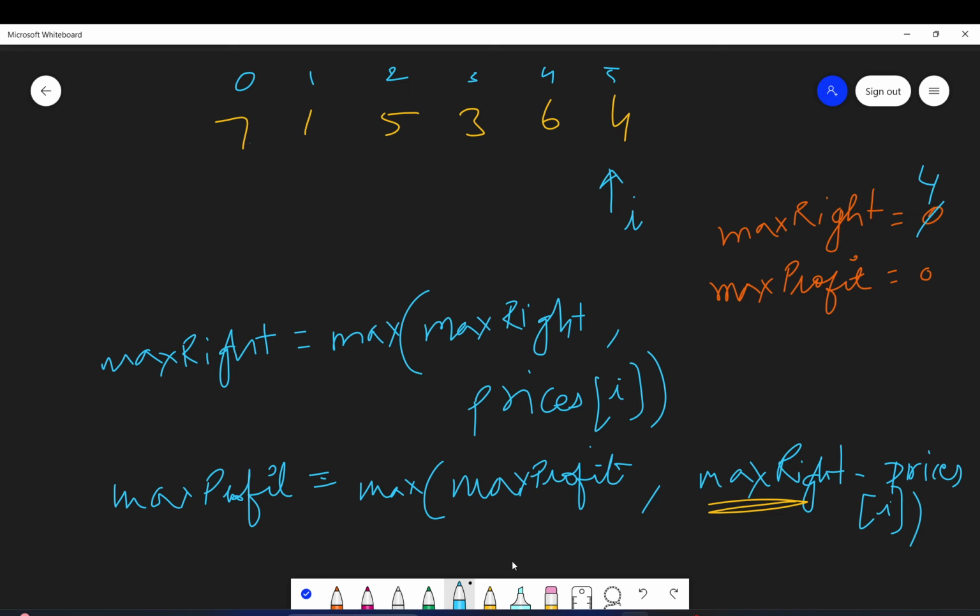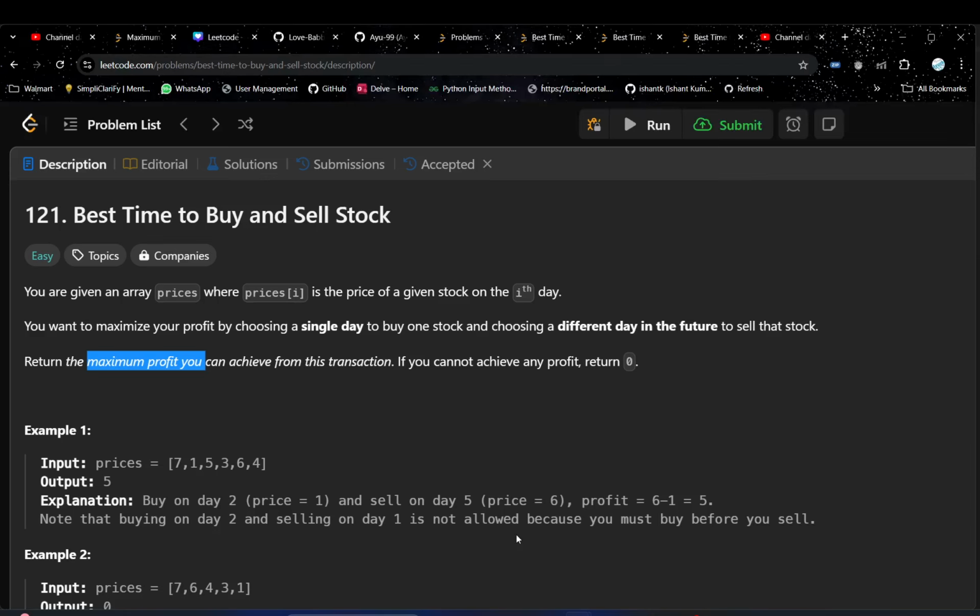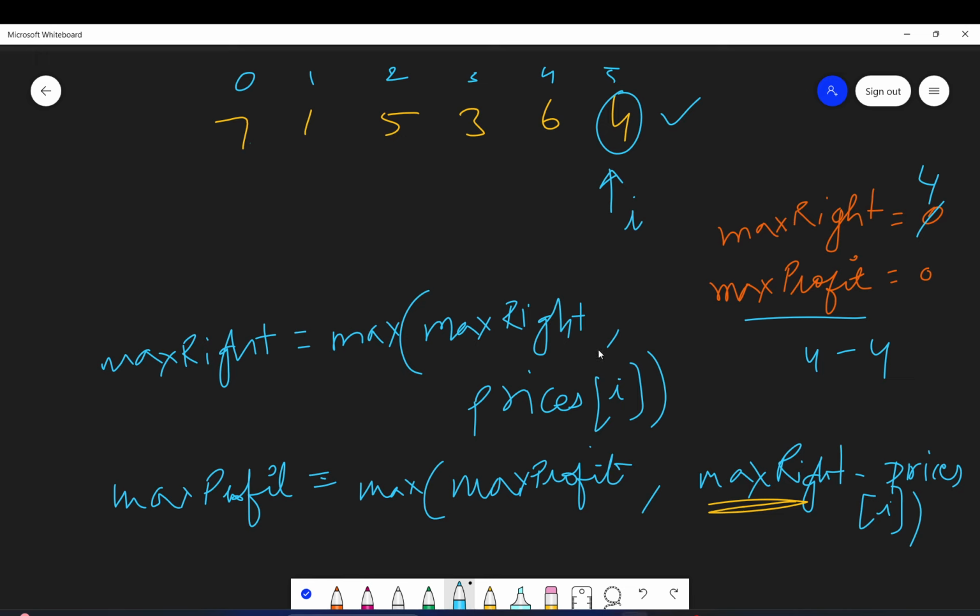So max profit will be what? Current max profit and max right 4 minus the price, which is 4. So basically it means that this is not possible, because here they have said in the problem that you have to choose a different day. You cannot buy the same stock and sell it on the same day. So this case is not possible, buying at 4 and then selling it at 4. But anyway, your maximum profit will still be 0 only. So nothing will get changed.